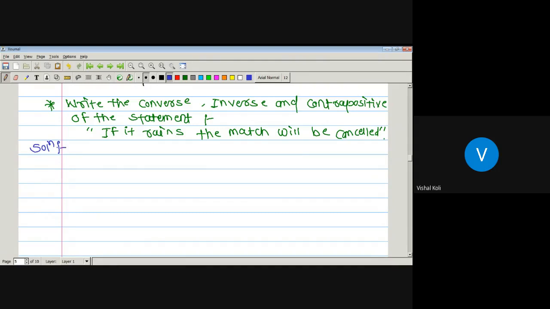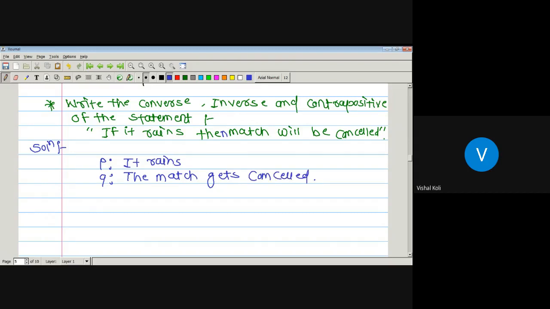First let us take P as the first statement: it rains, and Q as the match gets cancelled. If it rains then the match will be cancelled.